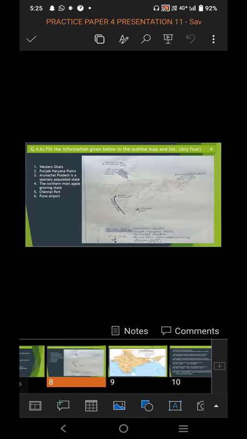The most apple growing state, Jammu Kashmir, the symbol of an apple is used to indicate. Chennai port is shown in the south. Pune airport is also shown in the Maharashtra district. And Arunachal Pradesh is indicated by small dots. It's a sparsely populated state.